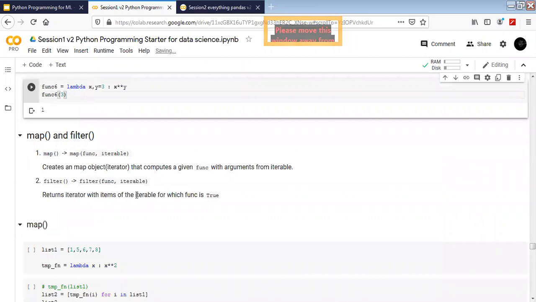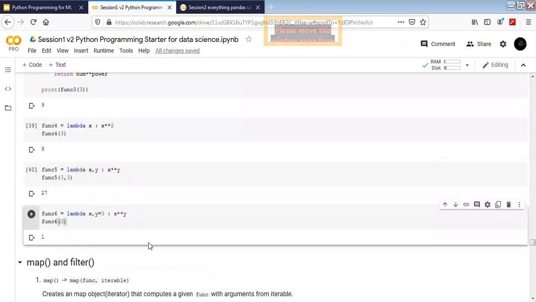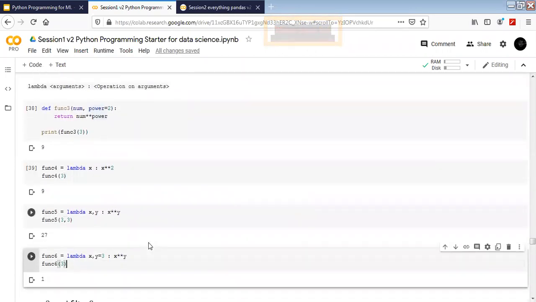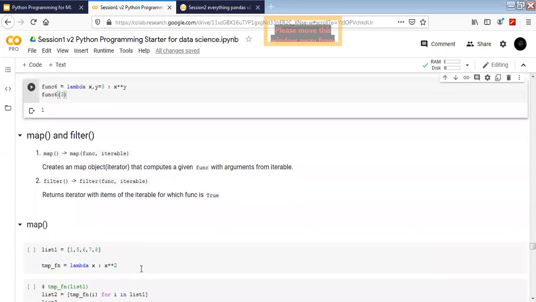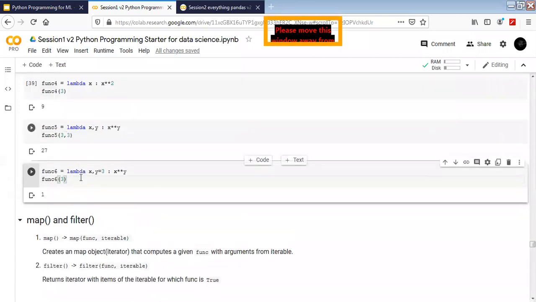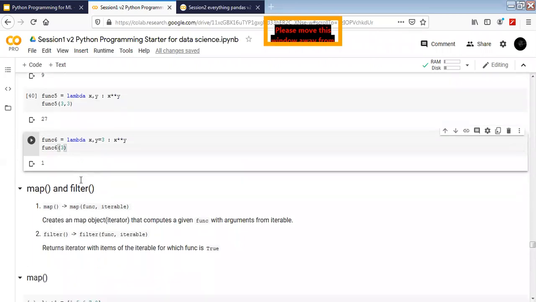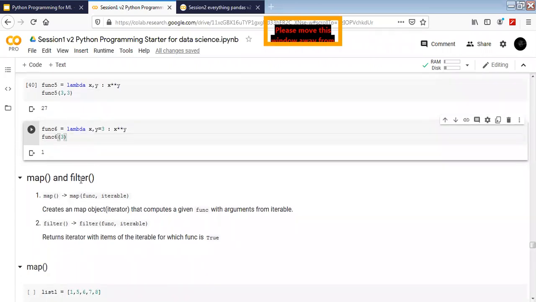All right. Any other question regarding lambda? All right, let's move on to the next topic. Let's move to map and filter. Map and filter are the two most important functions which are used with lambda expressions. The lambda expression actually helps us in a nice way when we are using map and filter. So let's see how map and filter work and what those things are.